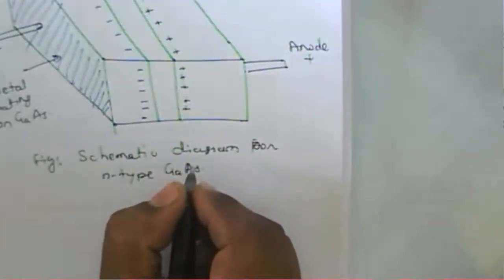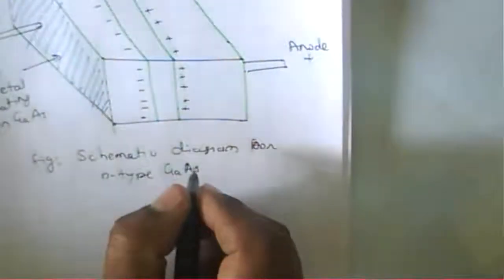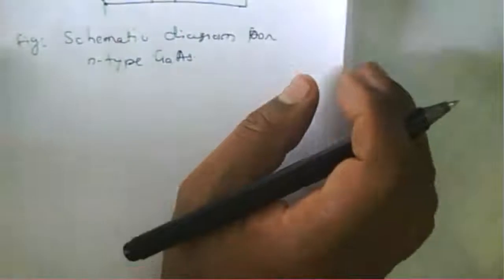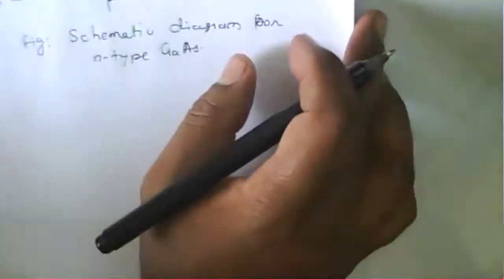This is your figure, the schematic diagram for N-type gallium arsenide.